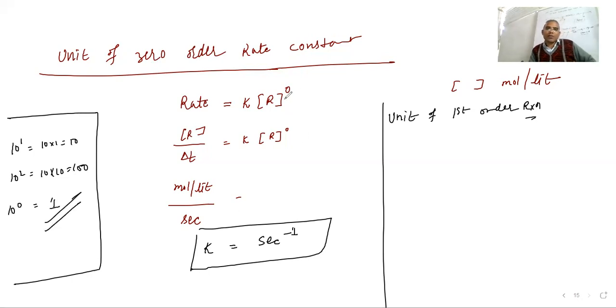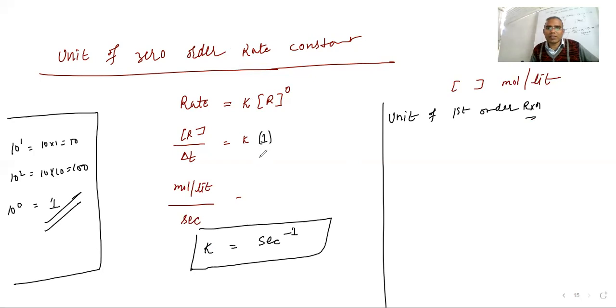So here, what we wrote, that is a little bit of a mistake I did here. Here R power 0 is there, na? R power 0 means its value is 1. So its value is 1 means simply nothing is there.